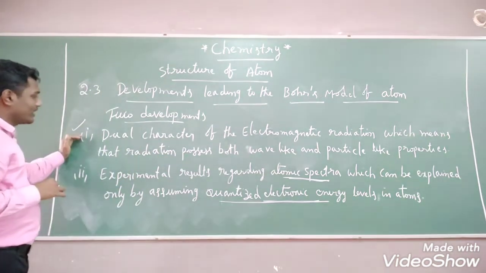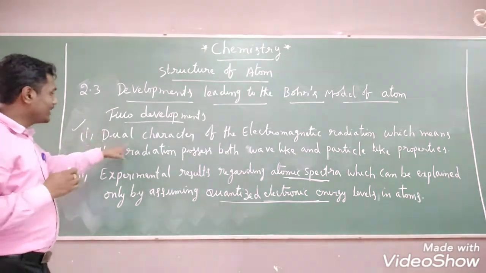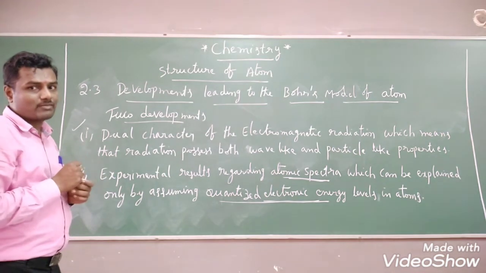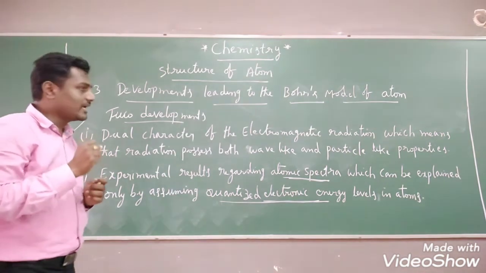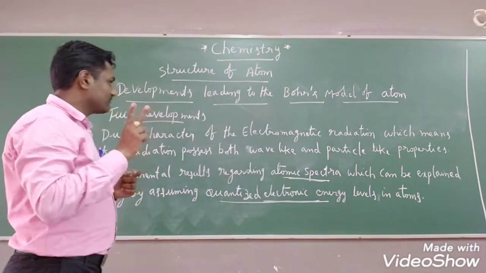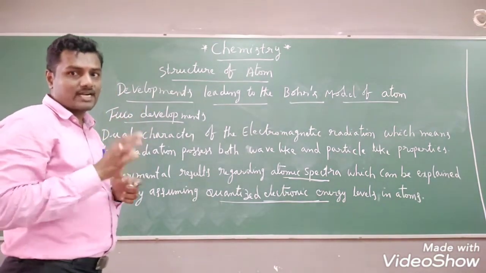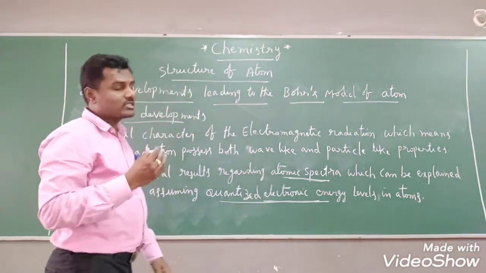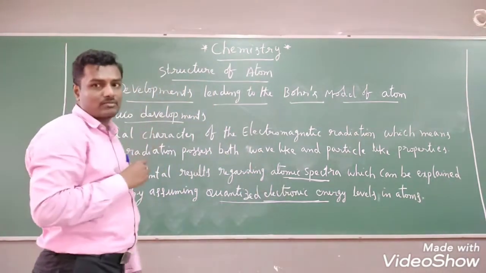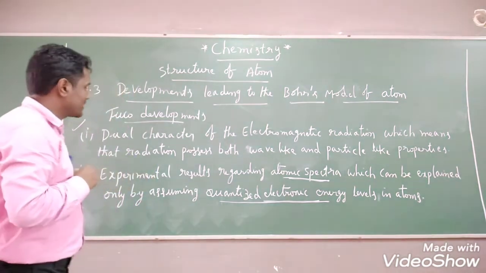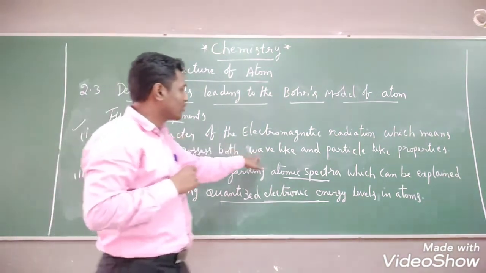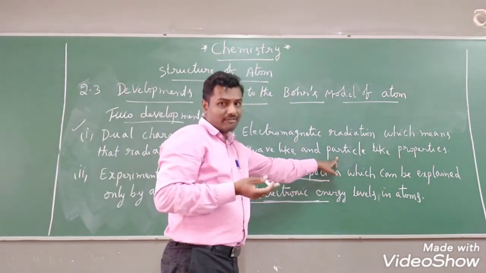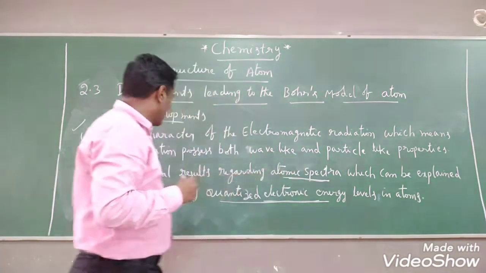So the first point we are going to discuss, what is that? Dual character of electromagnetic radiation. Mainly this radiation possesses two types of properties. One is wave-like properties and the other one is particle-like properties. Today we are going to discuss wave-like properties of electromagnetic radiation. After completion of these, we need to discuss particle-like properties of electromagnetic radiation.